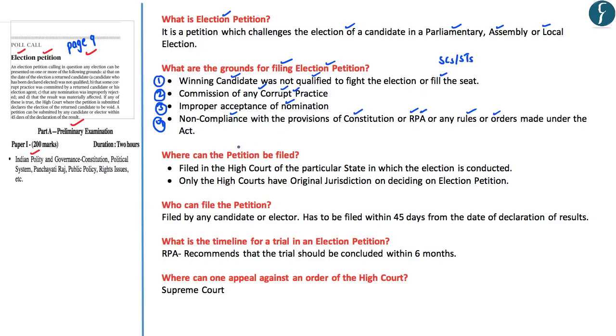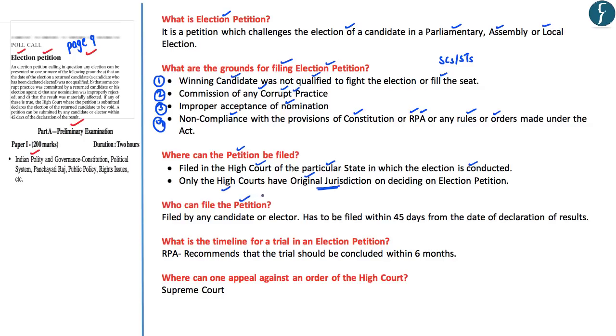Now, with respect to where the election petition can be filed, it is to be noted that the election petition can be filed only in the High Court of the particular state in which the election is conducted. And what is important to be noted here is that only the High Courts have the original jurisdiction to decide on the election petition. Now, the original jurisdiction here essentially means that the people have the right to approach the High Courts directly and not necessarily through an appeal.